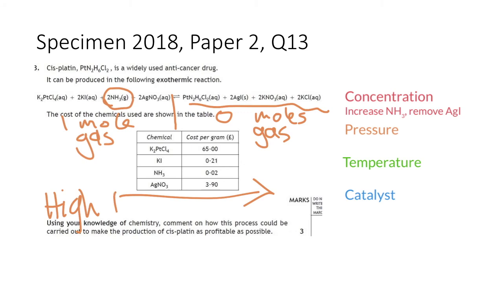The high pressure is going to force the equilibrium over to the right, to the low pressure side, to get more of our product. We have to remember though that high pressure requires specialised equipment. So the likelihood is we'll have it at a medium pressure to force the equilibrium over to the right, but without it being too pricey for us, just keeping it profitable.